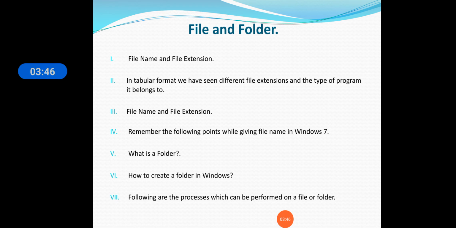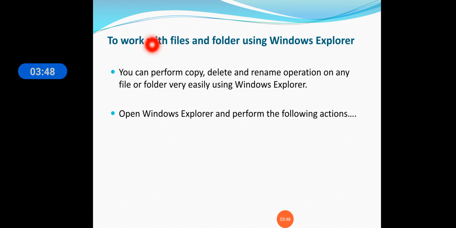Now the next point, to work with files and folders using Windows Explorer. Now we will study how we can work with files and folders using Windows Explorer. All of you are familiar with Windows Explorer, right? It is in the computer only. You can perform copy, delete and rename operations on any file or folder very easily using Windows Explorer. It is like a directory, you can say. You can easily work with them.